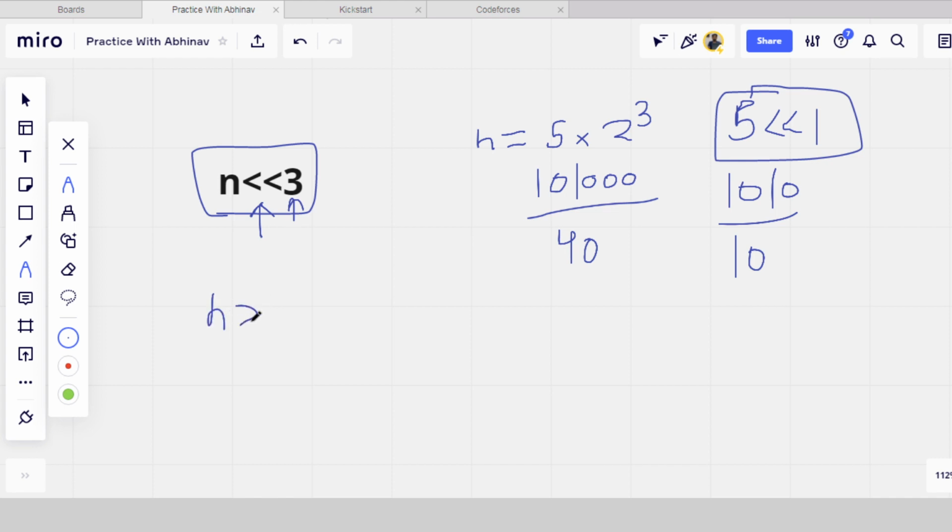Okay, so this is the use, and same for right shift also. In right shift we are shifting the number right 3 times. For example, it is right shift, then what we are doing is it is 1 0 1, and yes, infinite number of 0s you can say according to your bits.